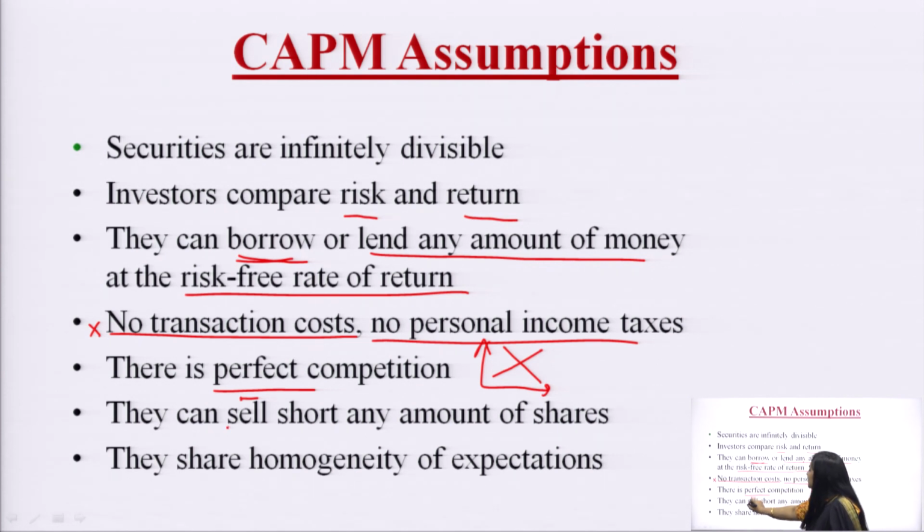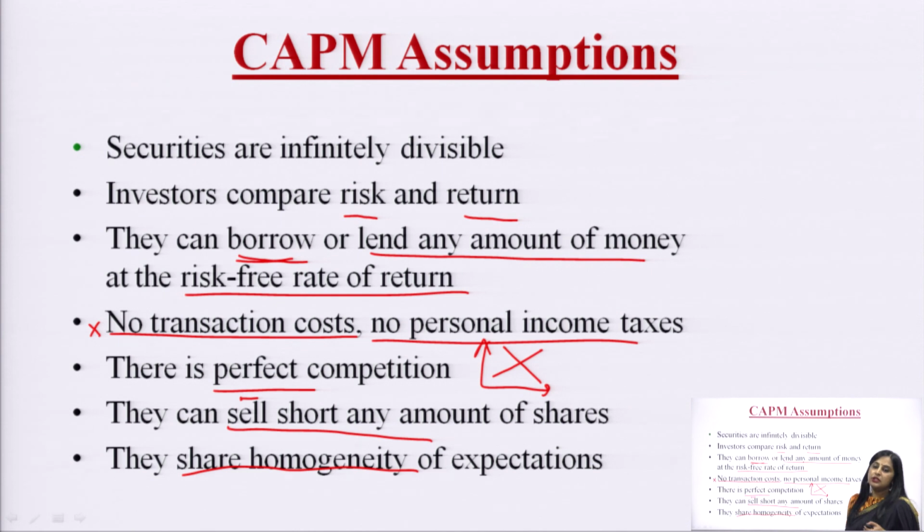Then it was assumed that investors can sell short any amount of a security, meaning they do not have ownership of the security, but still they can sell. They can sell any amount which they do not have, in spite of the fact that they do not have the ownership. And they share homogeneity of expectations. It means that all the investors in the market have similar expectations from the investment avenues, from the assets or the securities. It means they want the maximum return and the minimum risk.